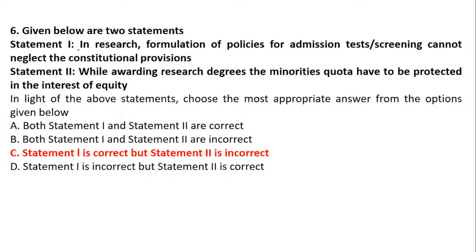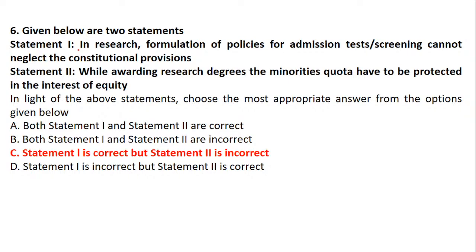How can you defend your research viva, how can you prove your point, and how your research comes up with the solution. Only based on those factors the research is considered. There is no such thing called minority quota as a part of research. Research degrees are full-fledged, not protected with minority quota, because there is no such provision at all.